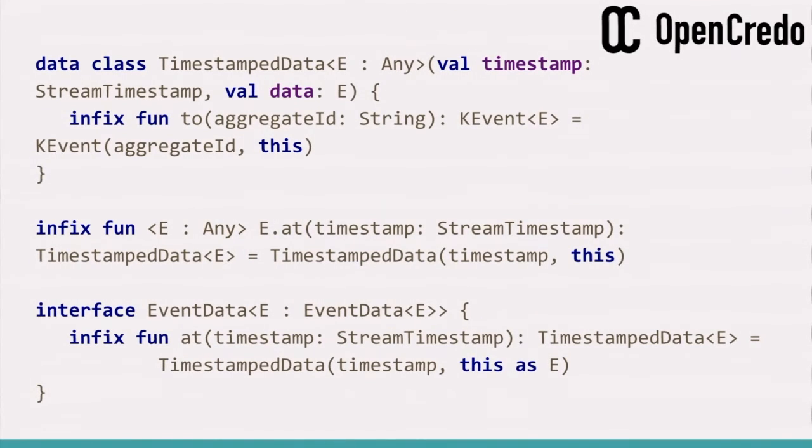So there's a bit of a trade-off here between a slightly discomforting level of implicitness and generality and a slightly clunky level of having to explicitly spell things out. And I leave it to your conscience which of those you prefer. I'm not going to get too deeply into the reflective magic that's used to convert k-event objects in Kotlin back into Concursus events and back, except to say that Kotlin's reflection API is much saner and nicer than Java's, and the amount of code I had to write was considerably smaller.